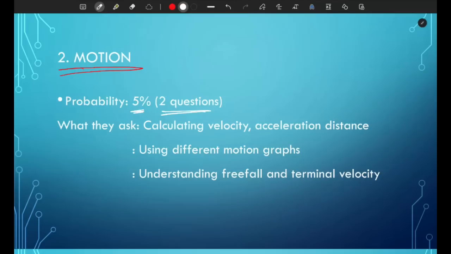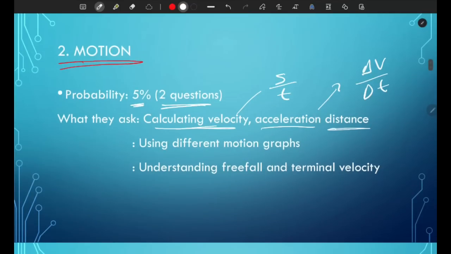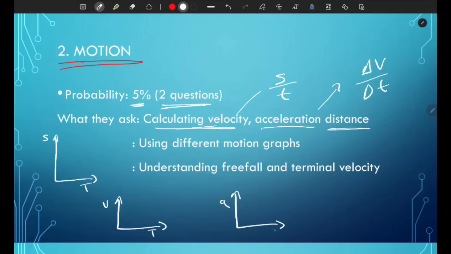Make sure to know how to calculate velocity. Velocity is displacement over time. Acceleration is change in velocity over change in time, and also the distance. You'll also be required to know the use of different motion graphs. We have distance-time graphs, velocity-time graphs, and the last one is, I believe, acceleration-time graphs. You should know what the areas and the gradients of these graphs represent.